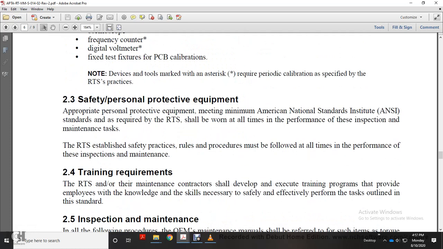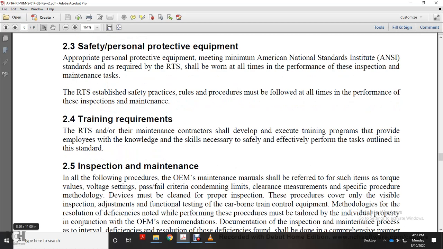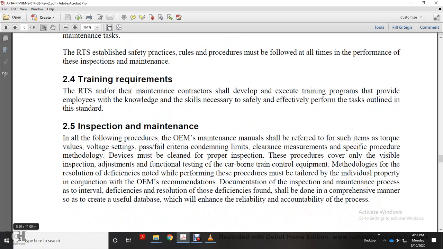2.3 Safety and personal protective equipment. Appropriate personal protective equipment meeting the American National Standards Institute requirements, as required by the railway transit system, shall be worn at all times during the performance of these inspection maintenance tasks. The railway transit system's established safety practices, rules and procedures shall be followed at all times during the performance of these inspection maintenance tasks. 2.4 Training requirements. The railway transit system or the contractor shall develop and execute a training program providing employees with the knowledge and skills necessary to safely and effectively perform the tasks outlined in the standard.